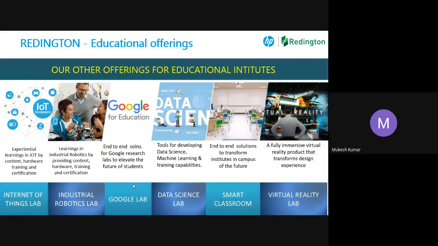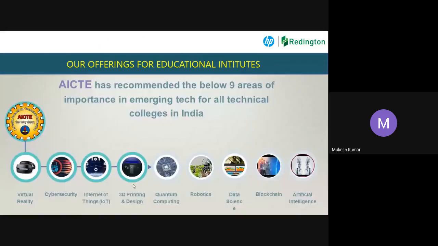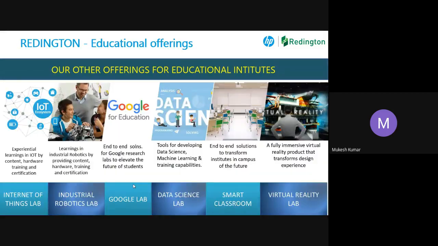So here, what we offer, we don't offer everything from this. We offer IoT things. Then the IoT lab. Basically, in IoT labs we will provide hardware and software for your labs, where training material and training courseware will be there, and students will get a certificate with the logo of HP, because HP is very aggressively working in this area, IoT things. Industrial robotics is the same thing, again from HP only.